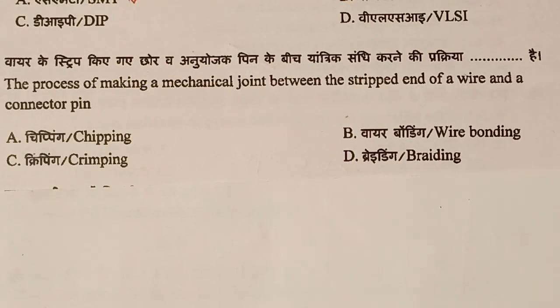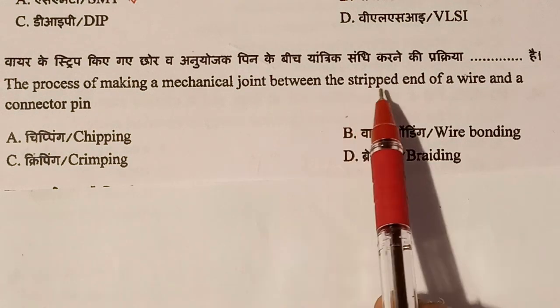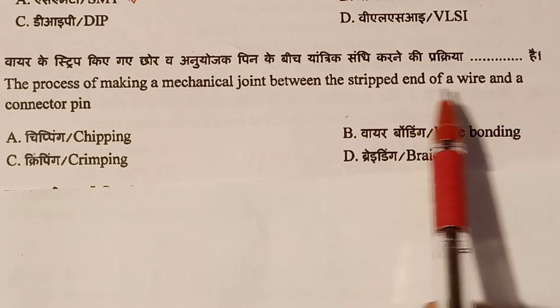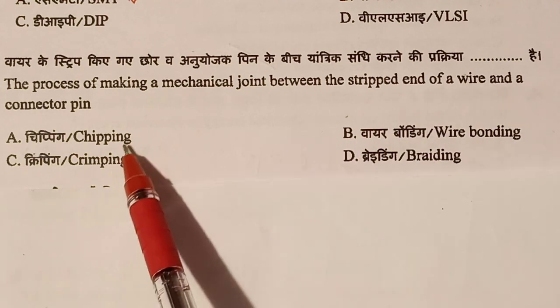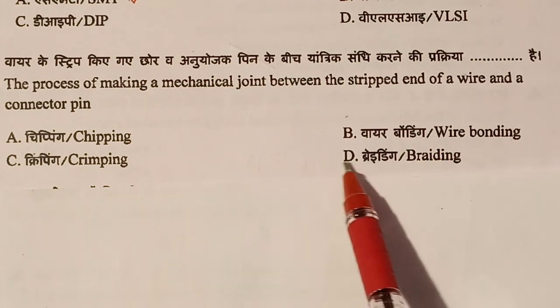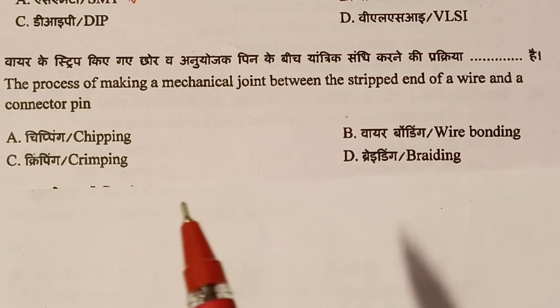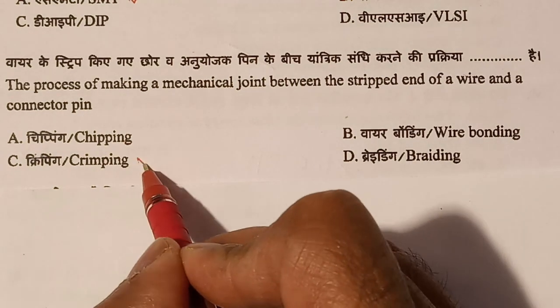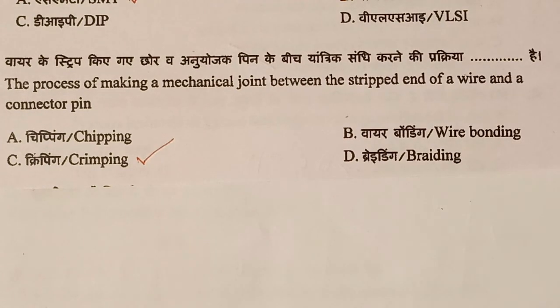Question number 72. The process of making a mechanical joint between stripped end of a wire and a connector pin. Option A, chipping. Option B, wire bonding. Option C, crimping. Option D, braiding. So the answer is crimping. There is a crimping tool after stripping the wire or after removing the sheath from the wire. Using a crimping tool, we can crimp the wire with the connector pin. So the answer is crimping.